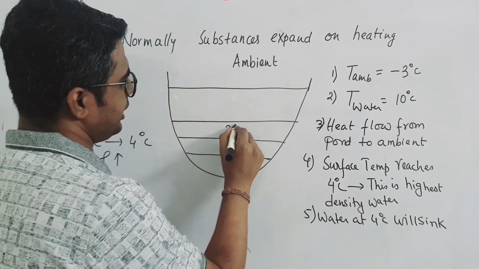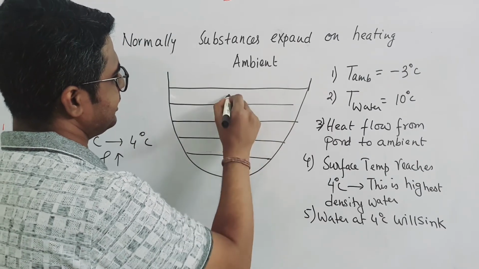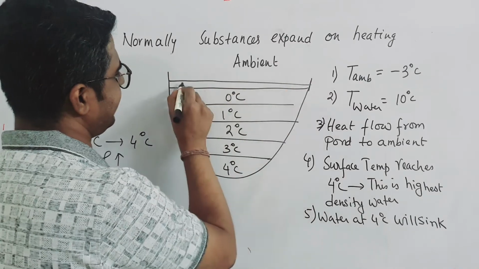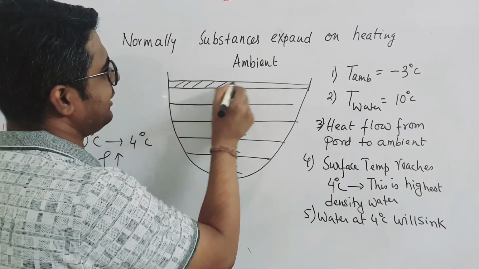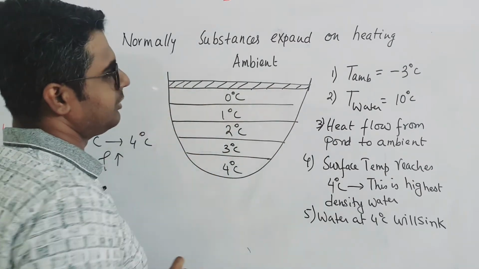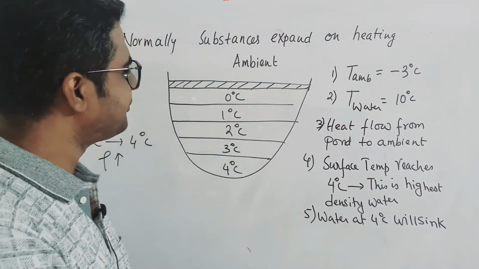Here it is 2 degrees Celsius. Here it is 1 degree Celsius. Here it is 0 degrees Celsius. This kind of gradient will form. Please write down, a temperature gradient will form inside the pond.